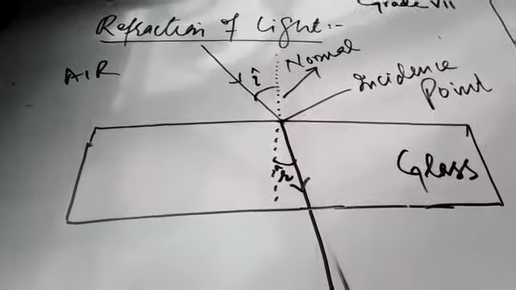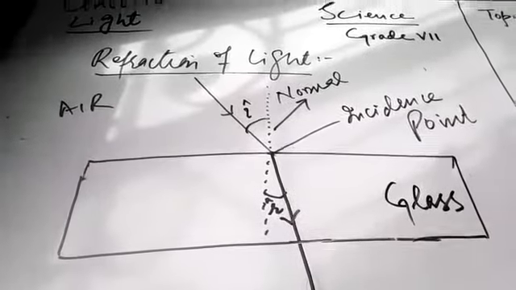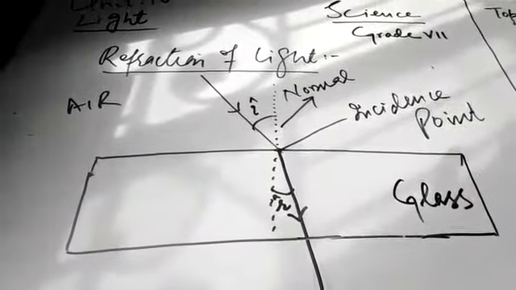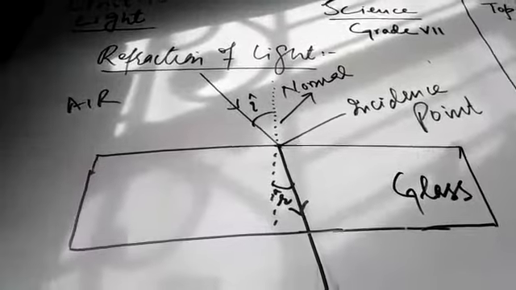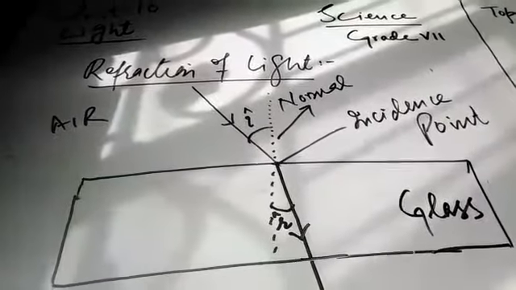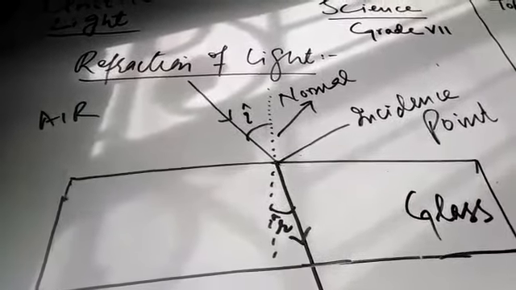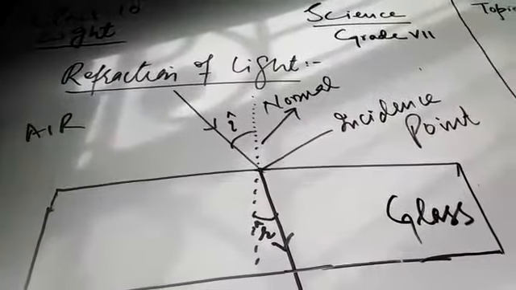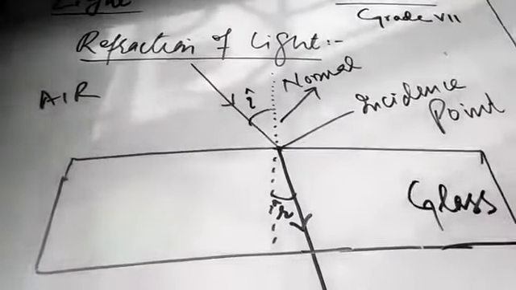During refraction, the angle of incidence and the angle of refraction are always not the same. They are not equal. This is the proved condition for refraction of light. While in reflection the angles are equal, in refraction the angle of incidence is never equal to the angle of refraction. Either it is lesser than the refracted angle, or it is greater than the angle of refraction.